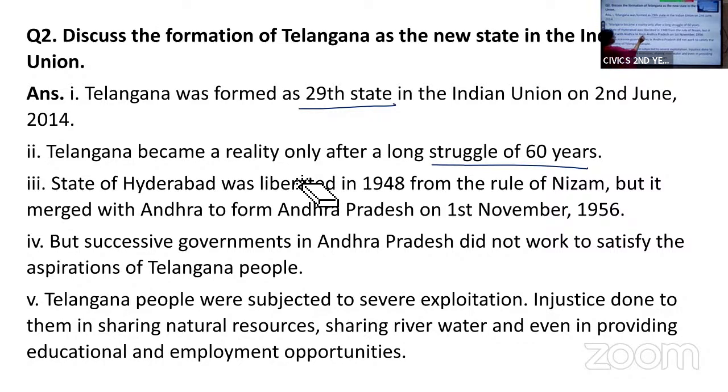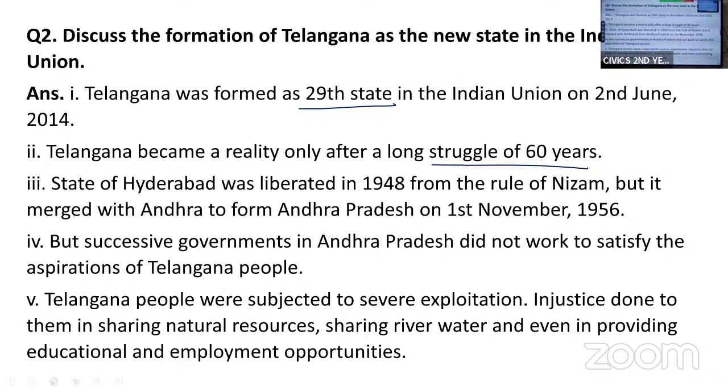Let us now discuss the state of Hyderabad. It got liberated in 1948. That means it became part of the Indian Union, and merged with Andhra to form Andhra Pradesh. On 1st November 1956, Andhra Pradesh was formed.